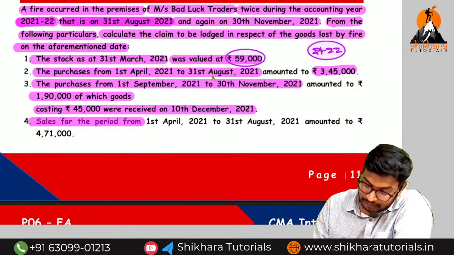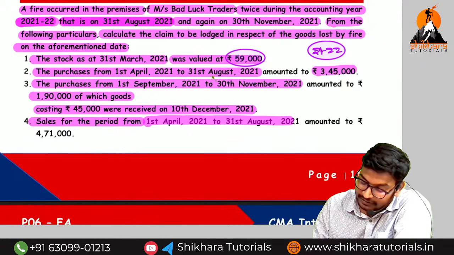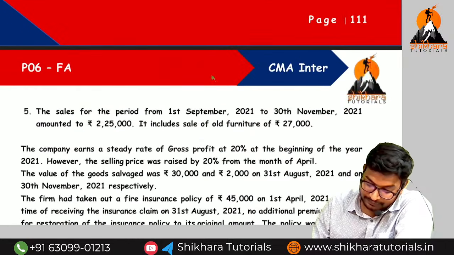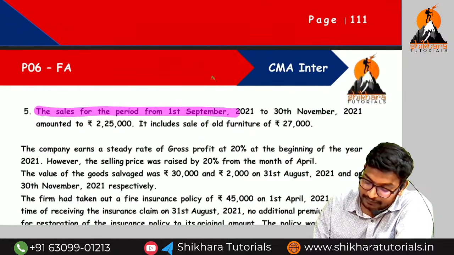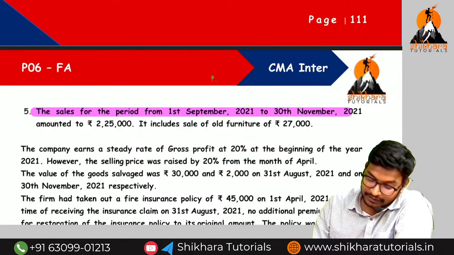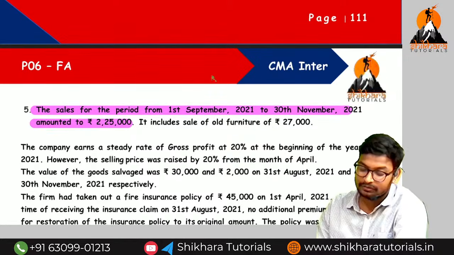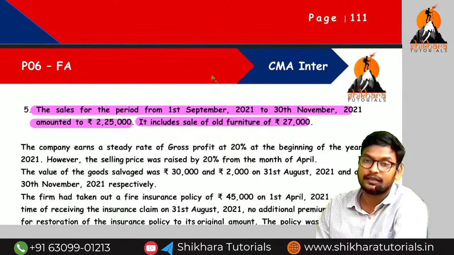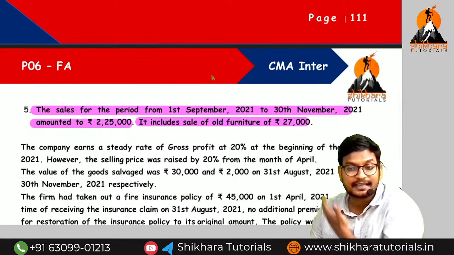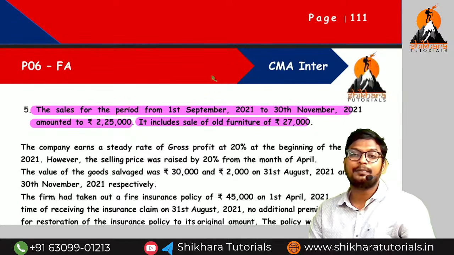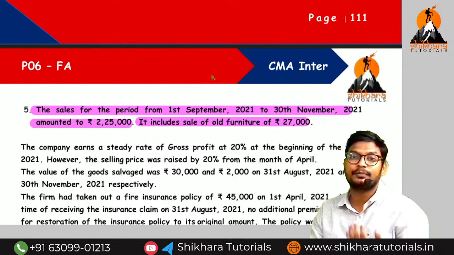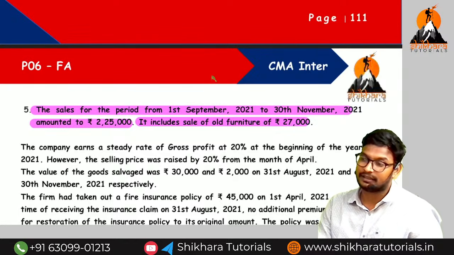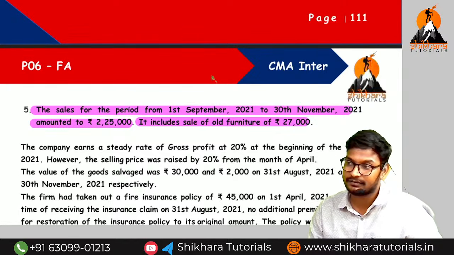Next. Sales for the period from 1st April 2021 to 31st August, first time or second time? First time, how much? 4,71,000. The sales from 1st September 2021 to 30th November 2021, how much? 2,25,000. This is called second time sales. This includes old furniture amounting to how much? 27,000. Furniture means capital expenditure or revenue expenditure? Capital expenditure, so we need to reduce it. What is the actual sales? 2,25,000 minus 27,000.